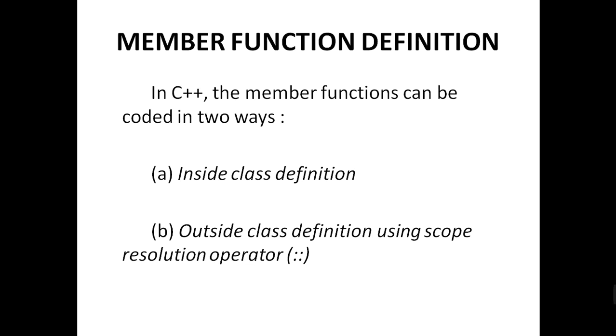A member function can be defined in two places. In C++, the member function can be defined in two places. One is inside the class definition, and the other is outside the class definition, that is, using the scope resolution operator. One of the important operators in C++ is the scope resolution operator, that is, the double colon. The double colon is known as the scope resolution operator. It is an operator. First, what is inside class definition, and the other one is outside class definition.